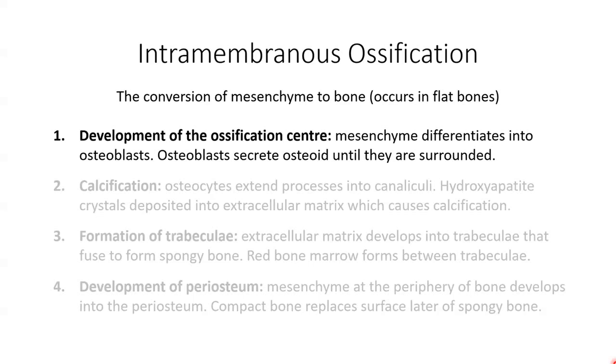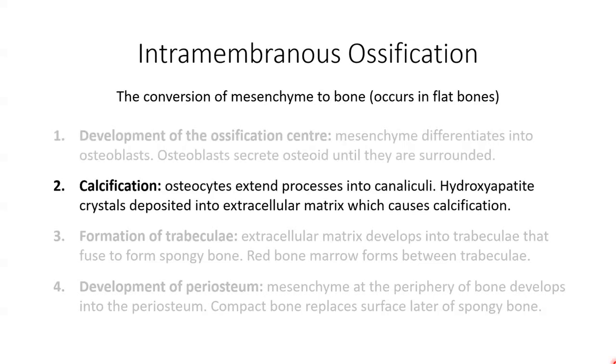Specific chemical messages cause the cells of the mesenchyme to cluster together and to differentiate, first into osteoprogenitor cells and then into osteoblasts. Osteoblasts then secrete osteoid until they're surrounded by it, at which point these cells are now called osteocytes. Next, the secretion of osteoid stops, and the osteocytes sitting within their lacunae extend their little processes or arms out into the canaliculi, or the tunnels, which radiate out in all directions.